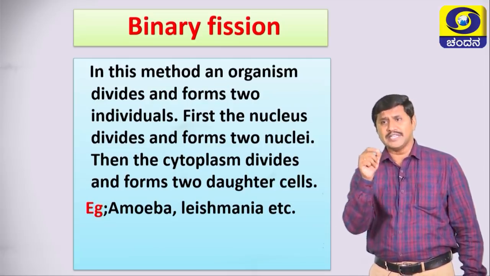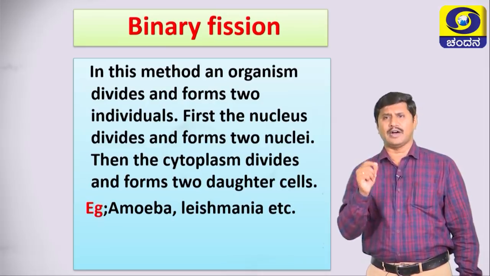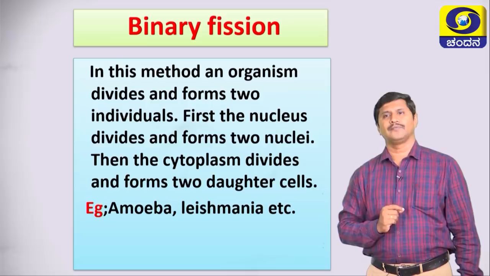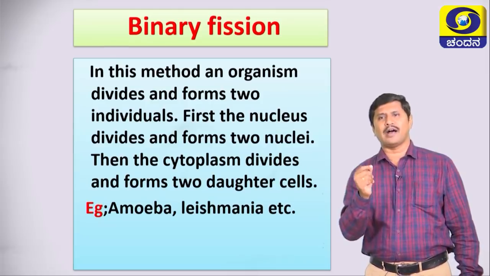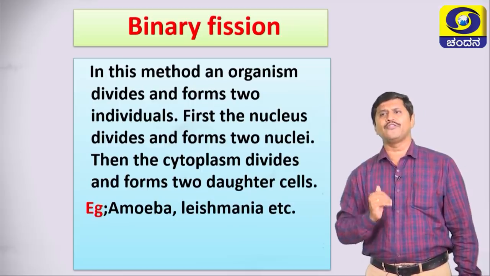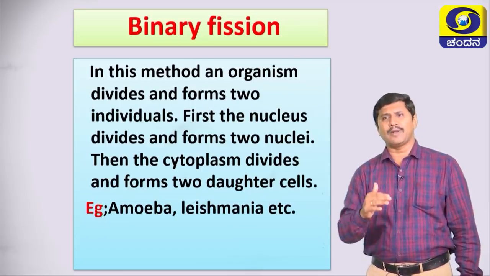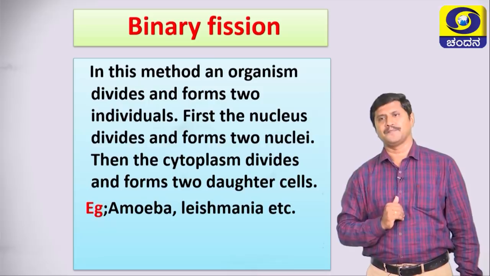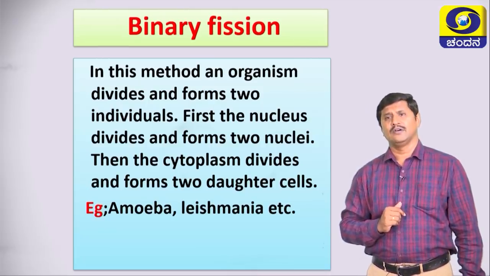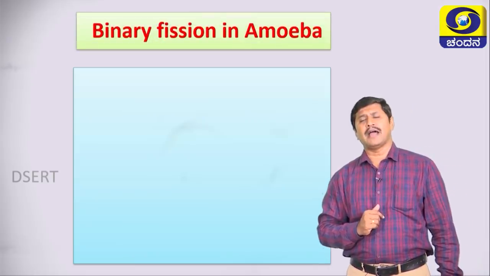First, the nucleus divides and forms two nuclei. Then the cytoplasm divides and forms two daughter cells. It means that both nucleus as well as cytoplasm divide equally, which occurs in amoeba, leishmania, etc. Let us see binary fission in amoeba.